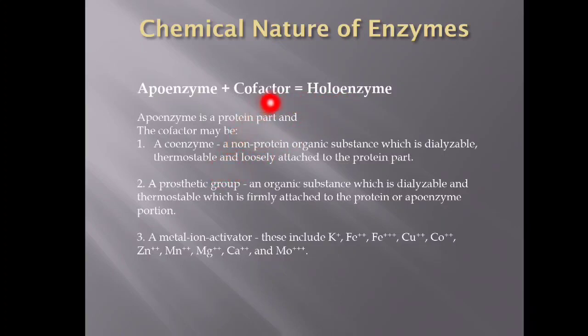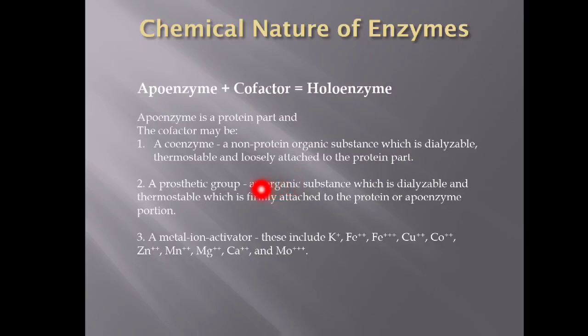Let us see what this cofactor is. A cofactor may be a coenzyme, a prosthetic group, or a metal ion. How do you distinguish coenzyme and prosthetic group? A non-protein organic substance which is dialysable, thermostable and loosely attached to the protein part is called the coenzyme.